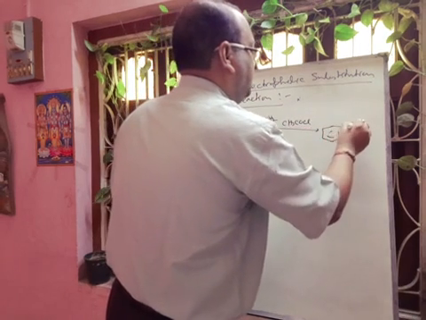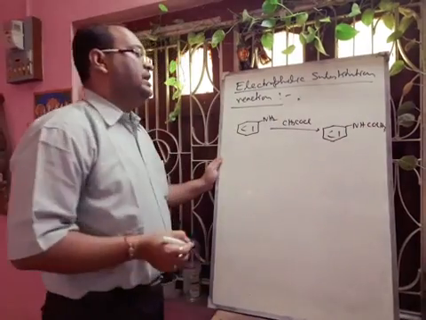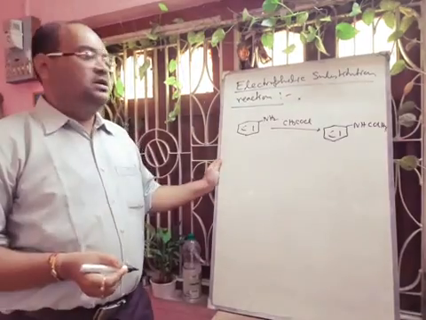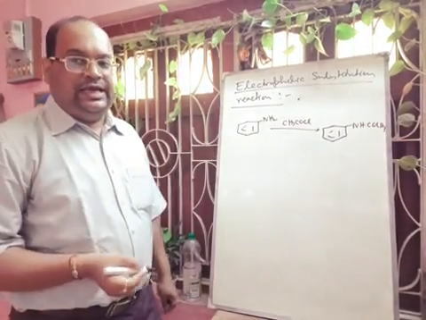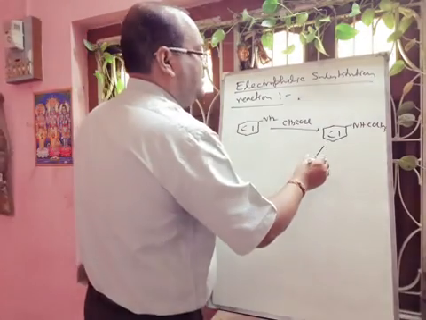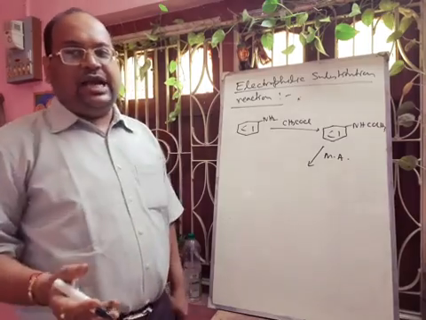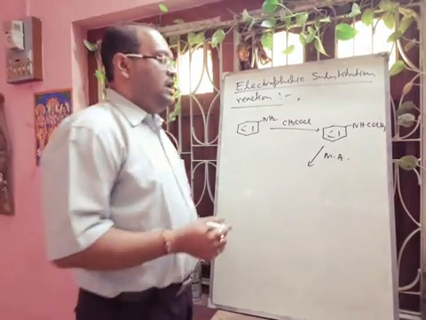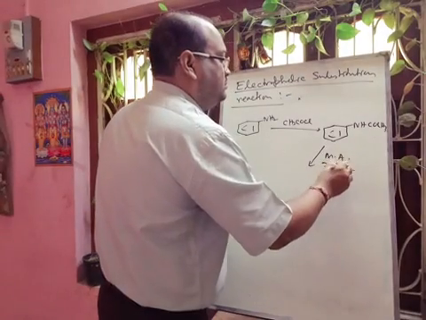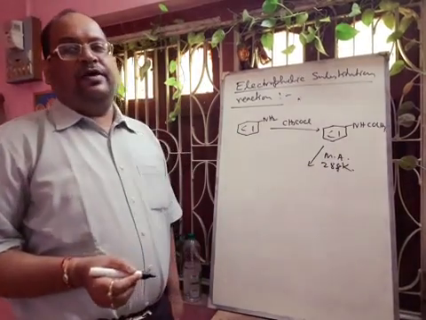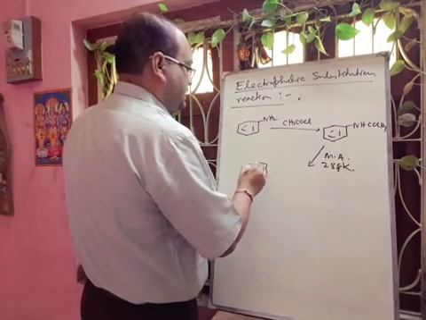There will be formation of NHCOCH3, and this compound is called acetanilide. Okay, then here we have to add mixed acid, that means concentrated HNO3 and concentrated H2SO4 around 288 Kelvin. Then we will get the ortho and para nitro compound of this acetanilide.